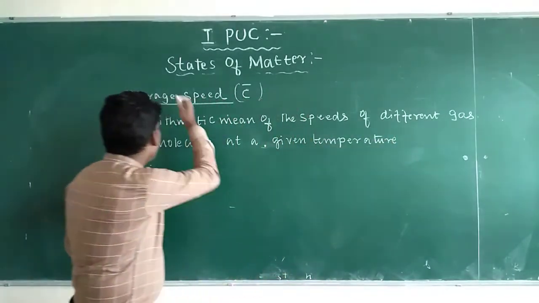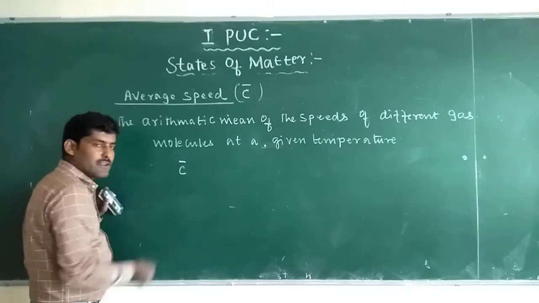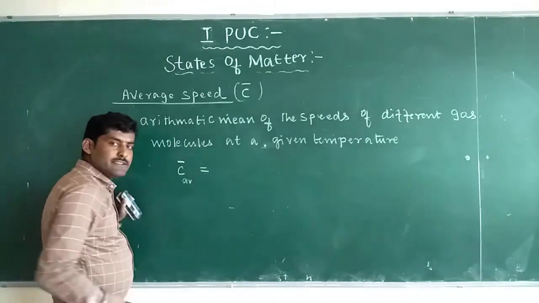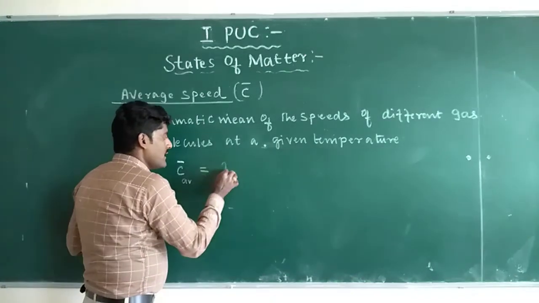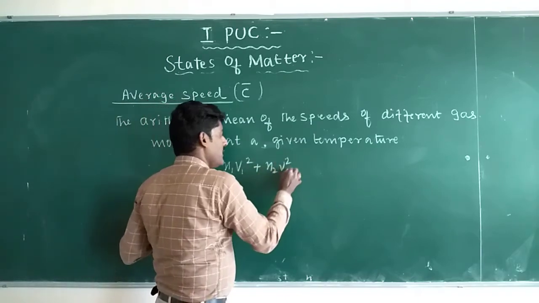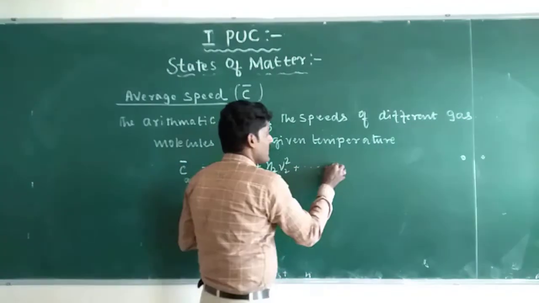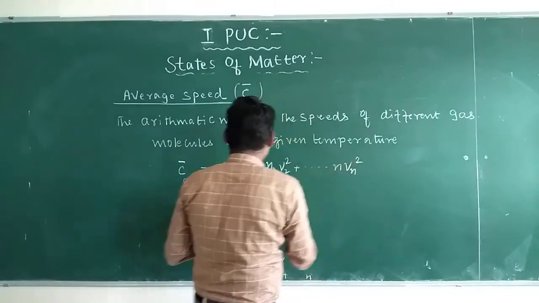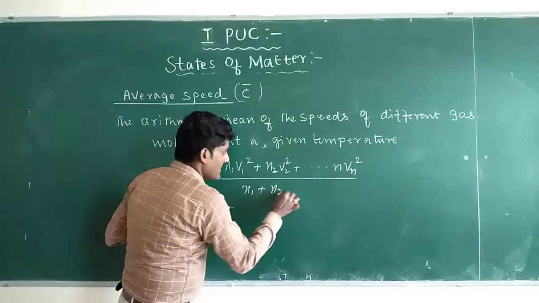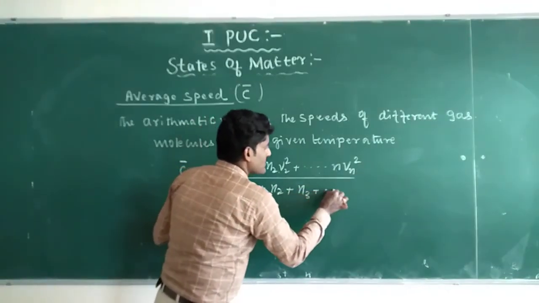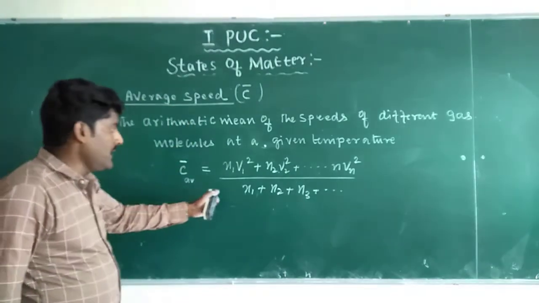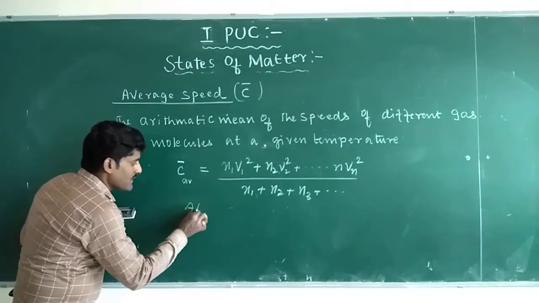So average speed is C bar. C bar equals (n1 v1 plus n2 v2 plus so on up to n vn) divided by (n1 plus n2 plus n3 plus so on).